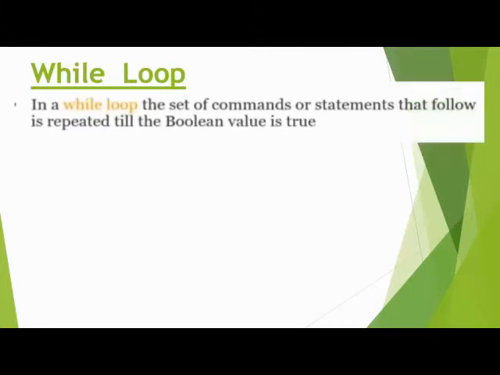Now, what is a while loop? While loop means repetition. It is a repetition of a command or statement as long as it is true. When it turns false, it stops the program from working. So, in a while loop, the set command or statement is repeated till the boolean value is true.